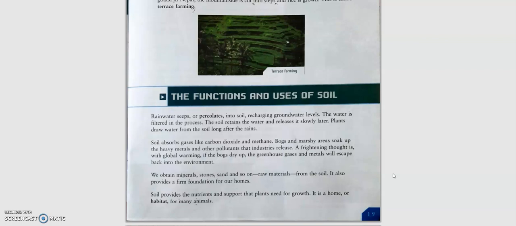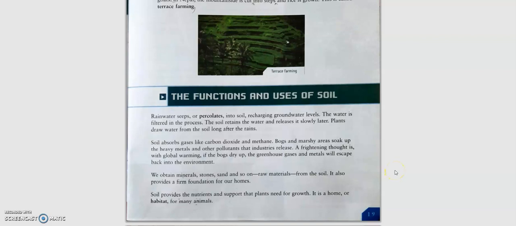The second function of soil is that it retains water, it recharges the groundwater. The rainwater seeps or percolates into the soil, and the water gets filtered in the process. And then the soil retains this water, and then slowly it is released for the plants, and the plants are able to draw water from the soil.